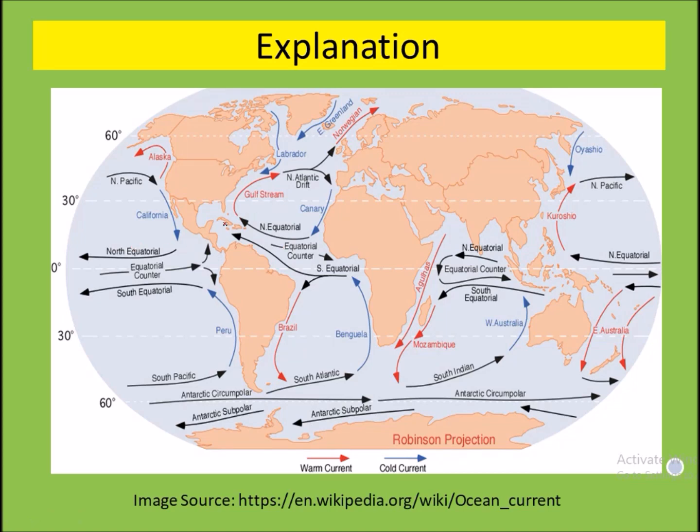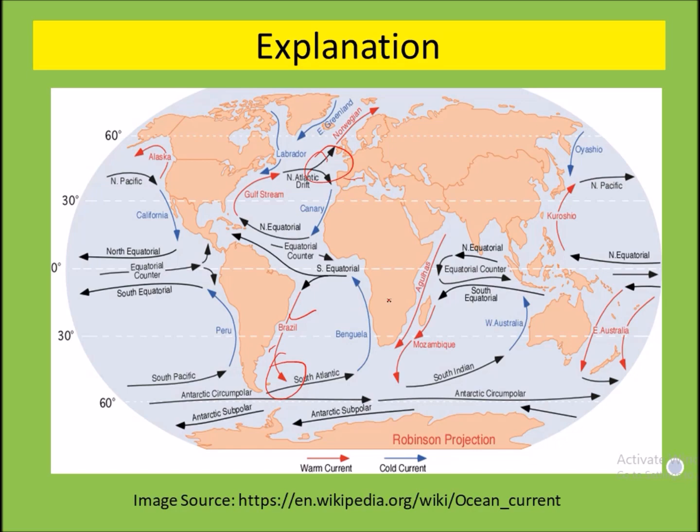This is about the oceanic currents. You can see that there are various types of oceanic current. Basically, these red lines show the warm currents, and these blue lines show the cold currents. You can see that there is deflection in the direction of the current in the northern hemisphere as well as in the southern hemisphere.